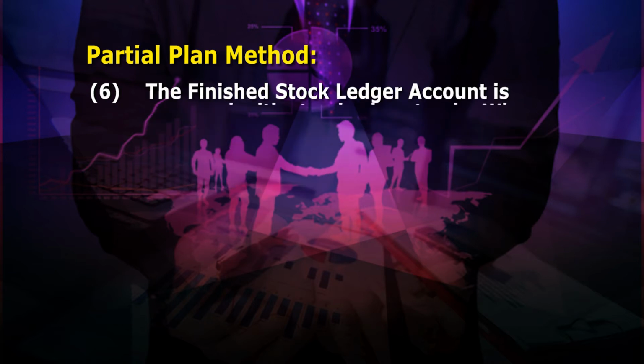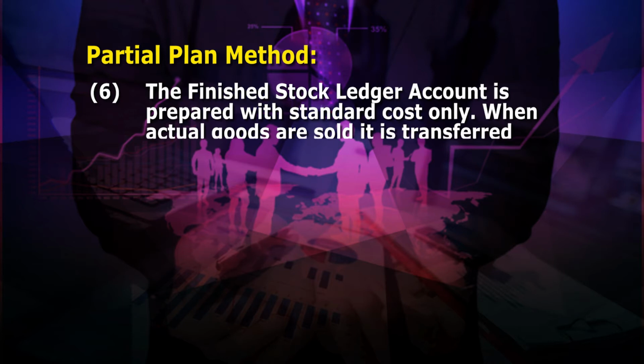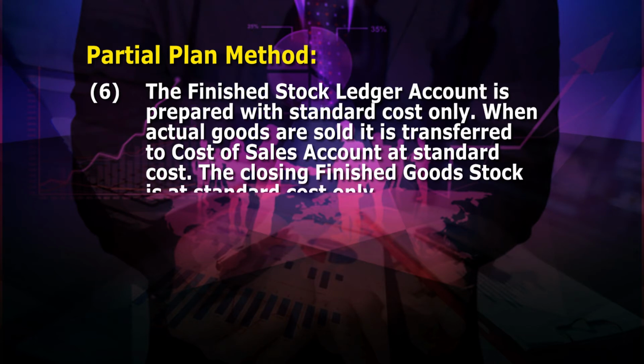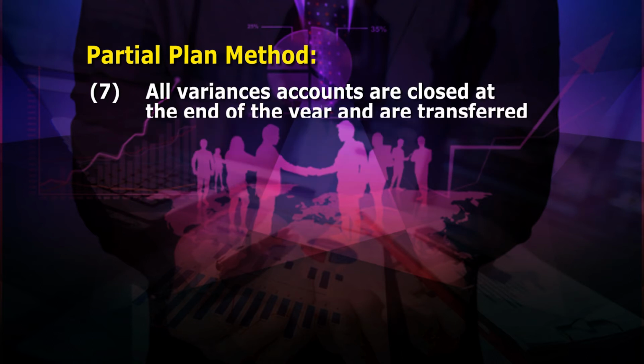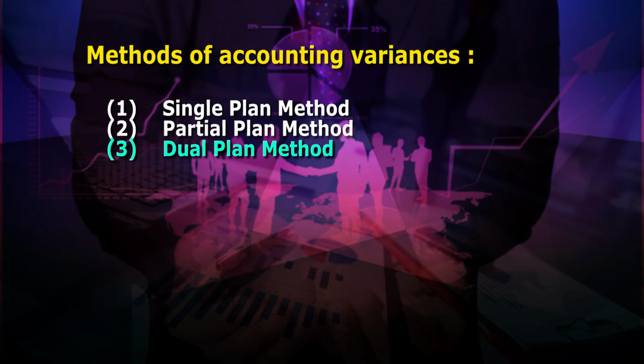Number 6, the finished stock ledger account is prepared with standard cost only. When actual goods are sold, it is transferred to cost of sales account at standard cost. The closing finished goods stock is at standard cost only. Number 7, all variances accounts are closed at the end of the year and are transferred to costing profit and loss account. Now we move to the third method, that is dual plan method.